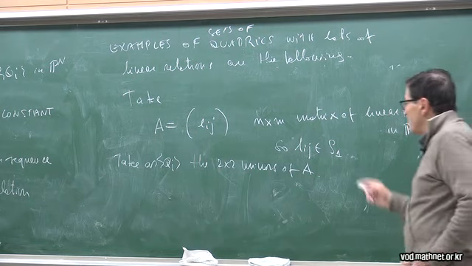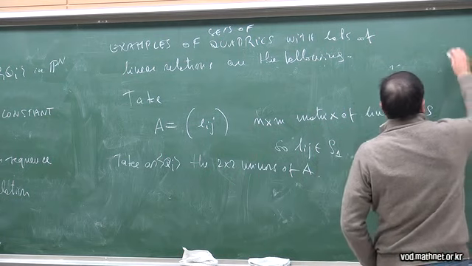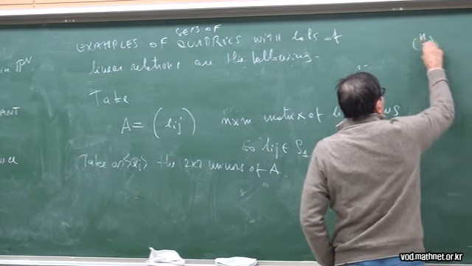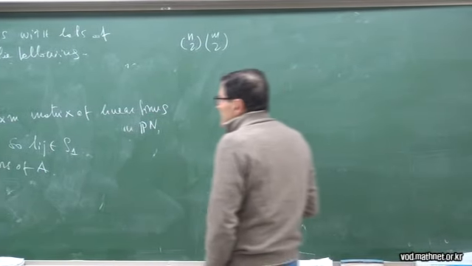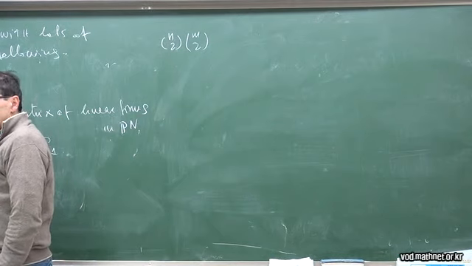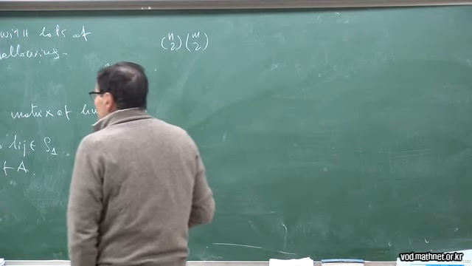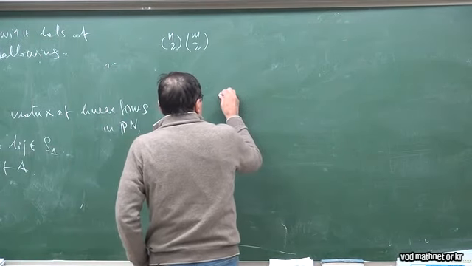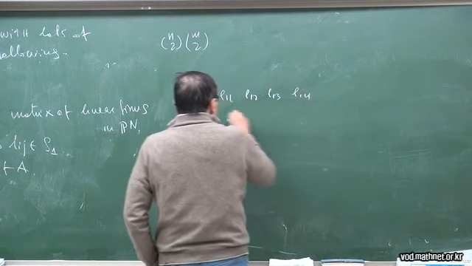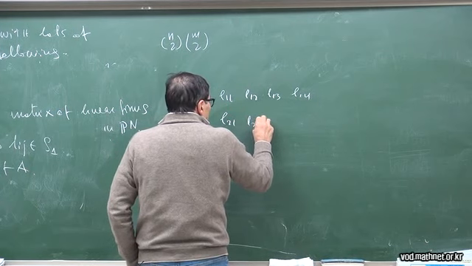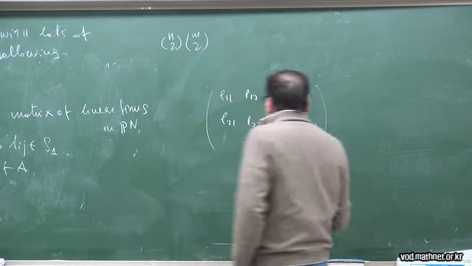So the 2 by 2 minors of A are a family of quadrics, n choose 2 times m choose 2 of them, and these quadrics have a lot of linear relations. Why? Because we can take, let me just write something like this.